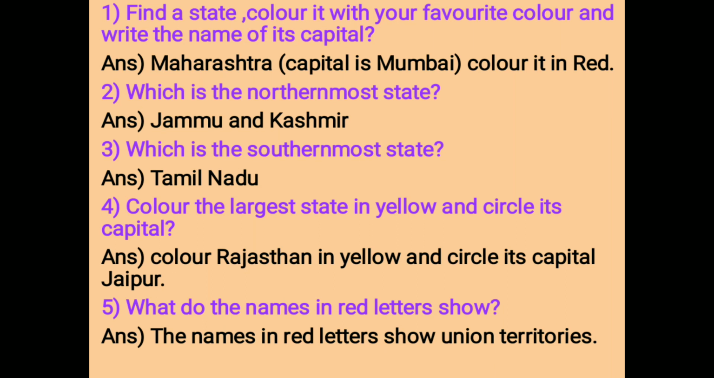Jaipur. Next question is, what do the names in red letters show? The names in red letters show union territories. And you all know, according to the updated 2020 count, how many union territories are there? Because Delhi is one of the union territories now. So in total there are 8 union territories and 28 states.